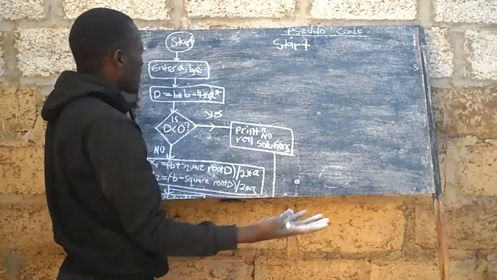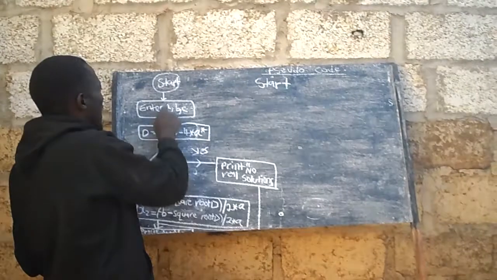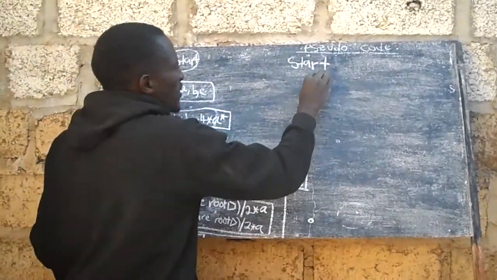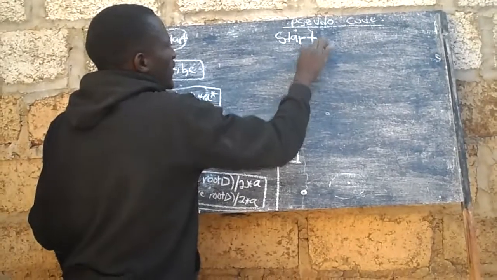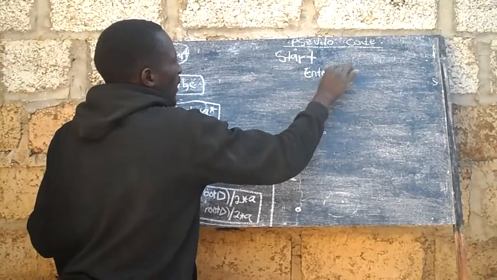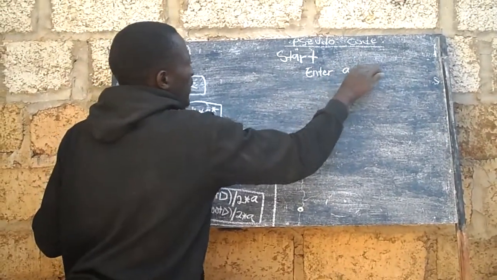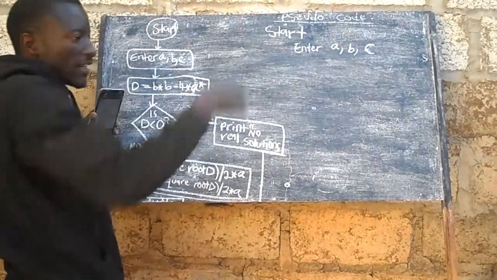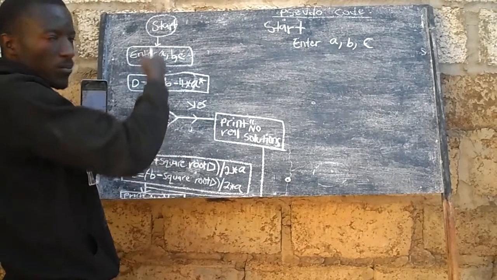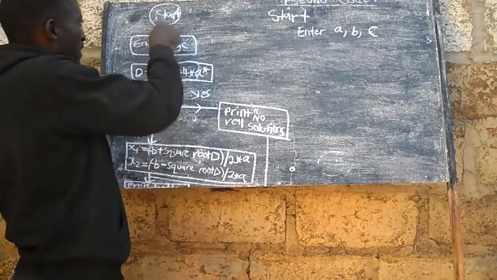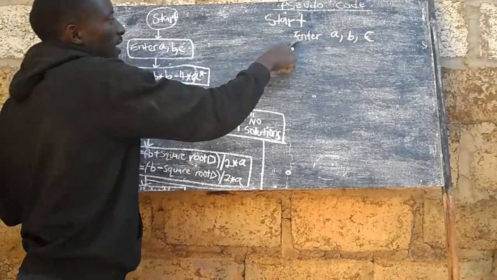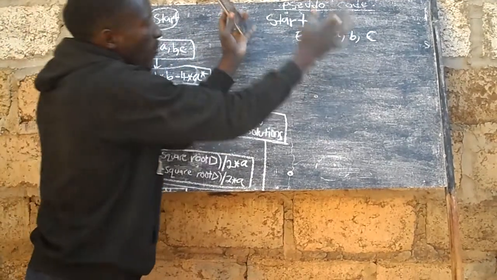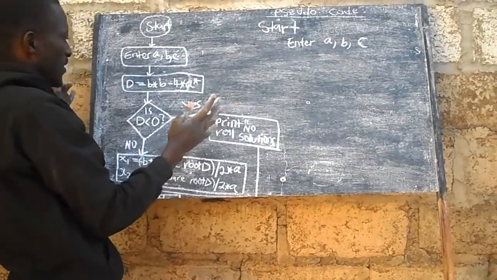It's more like a paragraph. Then they are saying enter A, B, C. Those are variables. So I'll say enter A, B, C. Those are instructions on how this problem can be solved. Start, enter A, B, C. I'm just writing in the form of words, not normal symbols.